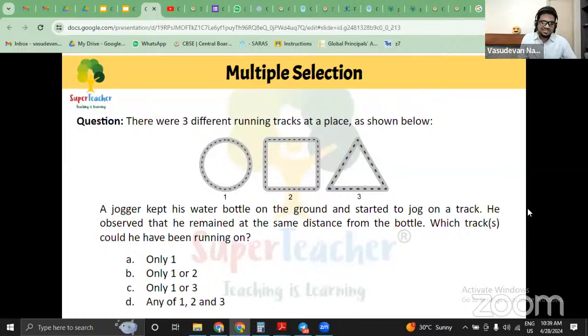Square and circle, same distance. Okay, D is the right answer. Let's go with the declaration over here. So everyone who said the answer to be B, C, D is wrong. A is the correct answer.